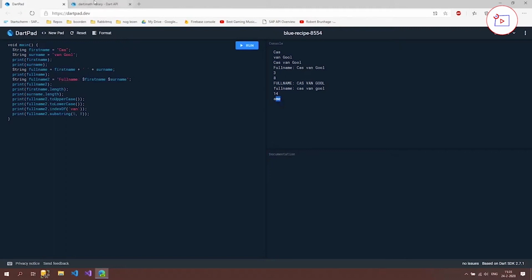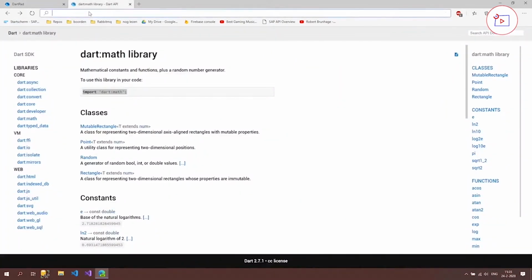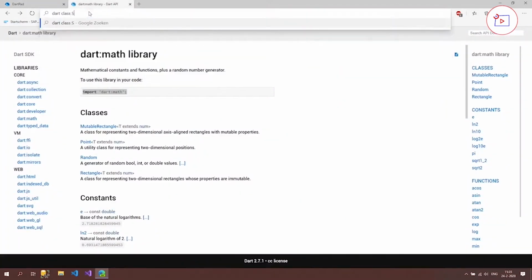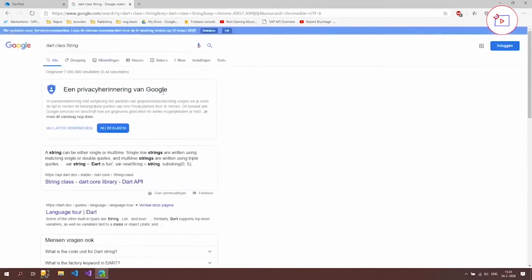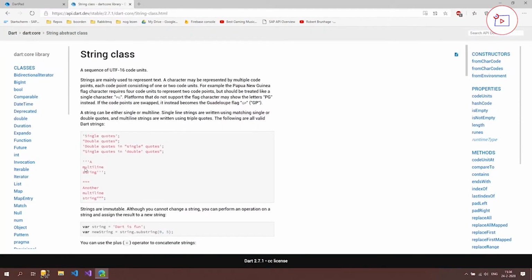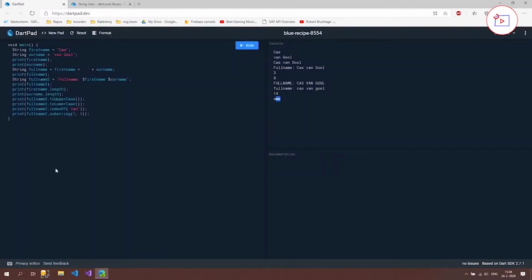If you want to look it up, you can also go here, dart class string, and then you get the string class dart core library. And the dart core library is the one library you are always using. So this DartPad is also using the dart core library, but because it's mandatory, it's not an import or anything.